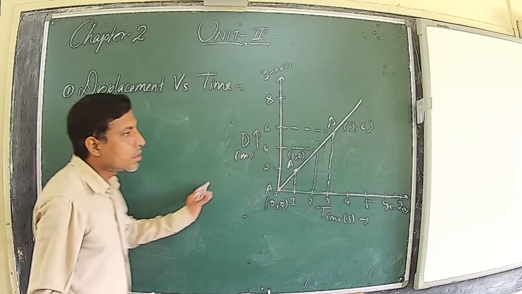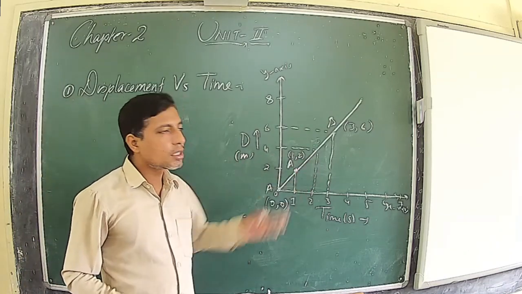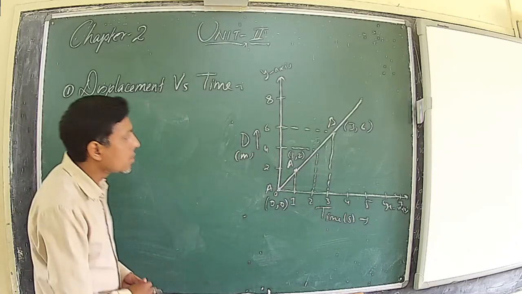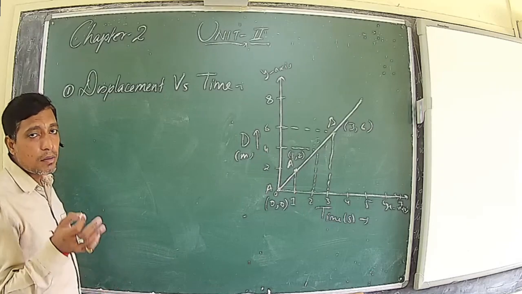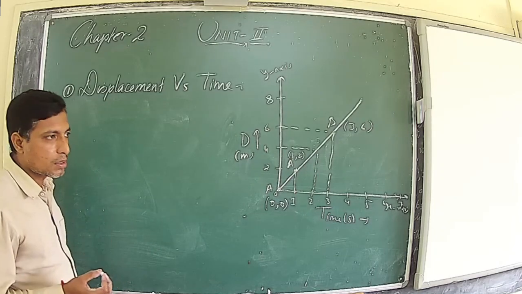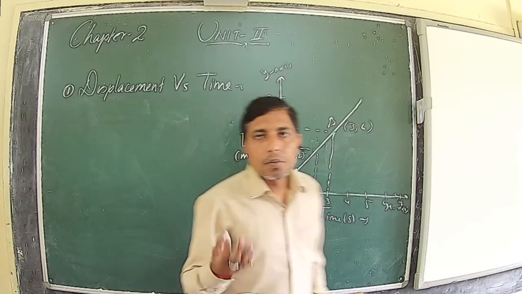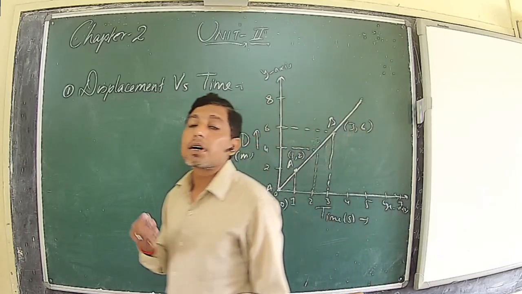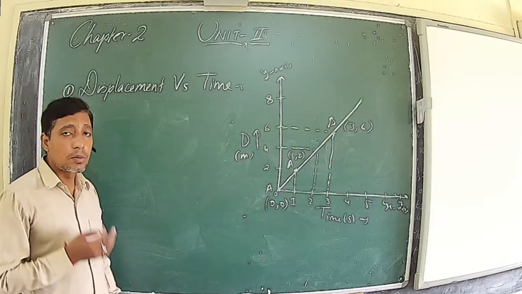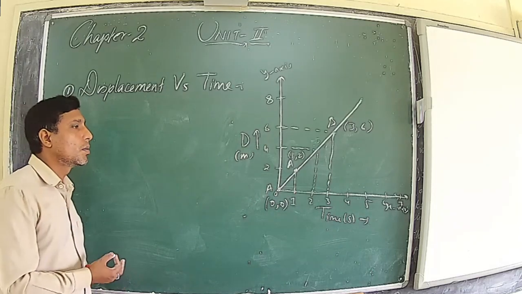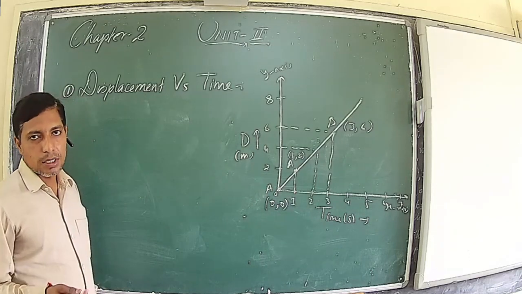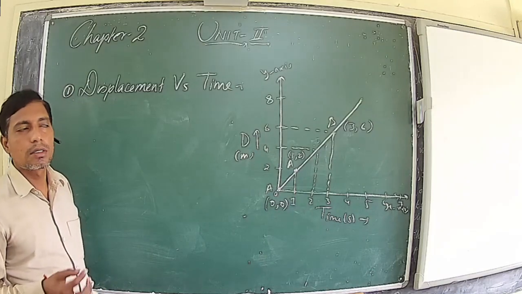And if velocity is uniform, then it means acceleration is what? 0. Because if acceleration of a body is 0, then the body is moving with a uniform velocity. That already we have discussed. See, what is the importance of acceleration of a body? If acceleration of a body is 0, the body is moving with uniform velocity. If acceleration is positive, the velocity of the body is increasing. If acceleration is negative, the velocity of the body is decreasing.